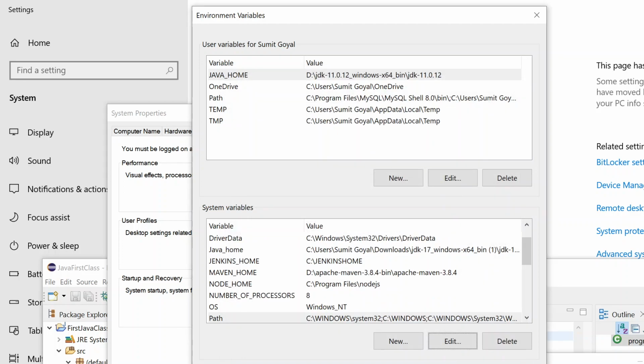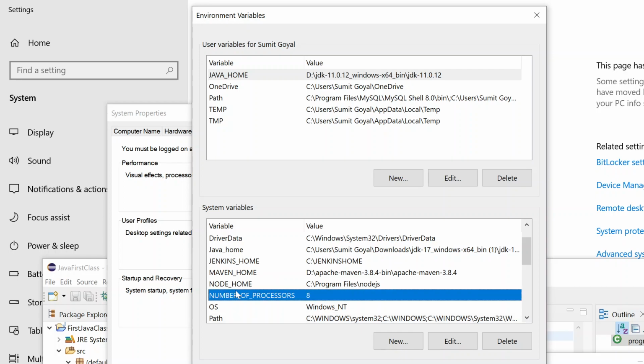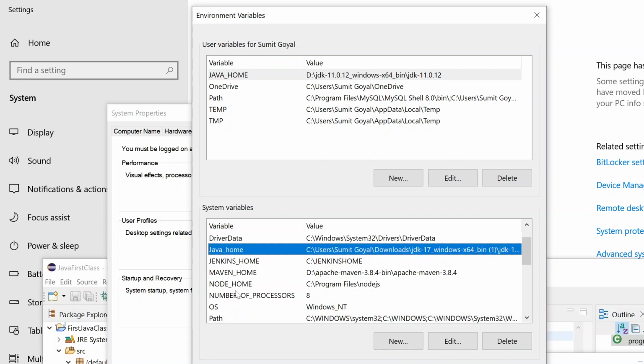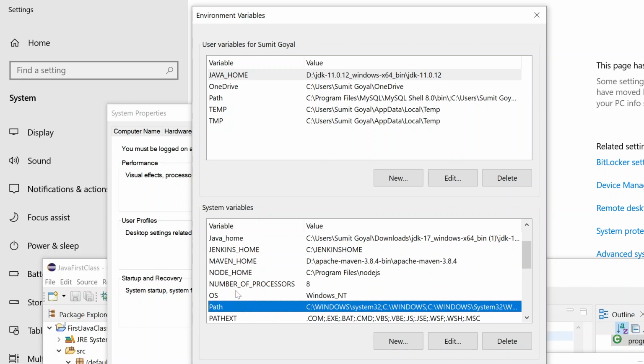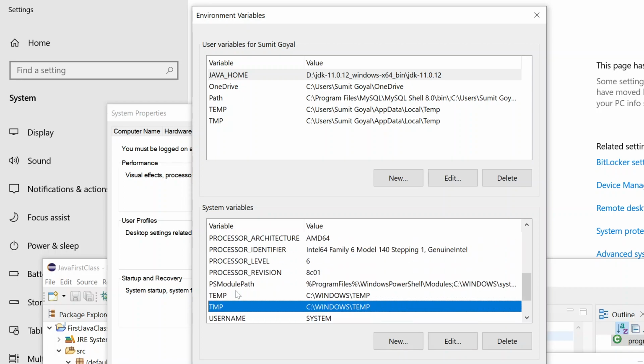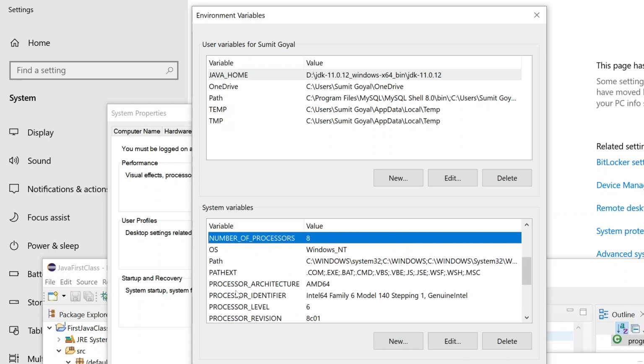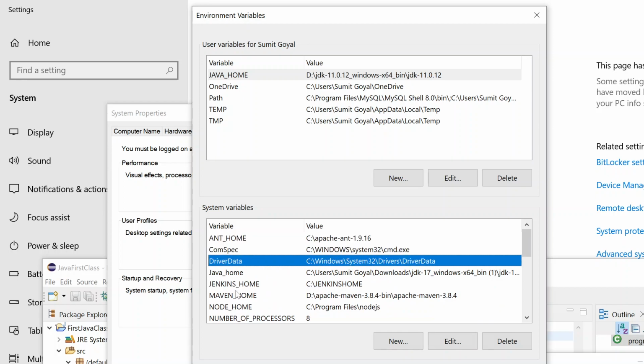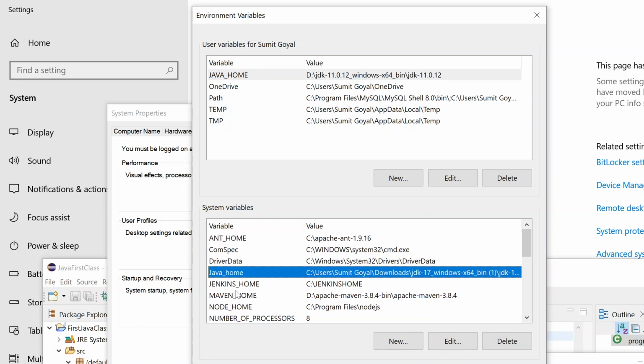As of now I'm clicking cancel, and let me also delete this one because I already have it. I'm not seeing it somehow here, but I remember I have set it once. Let me check again. This is the one we have set.